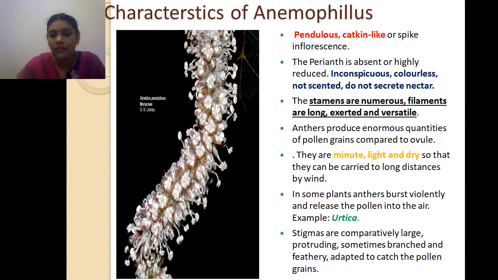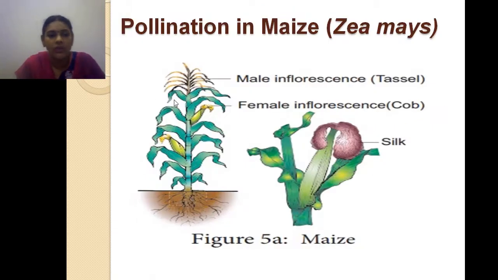Next, without the hindrance of leaves. What is the meaning? If you see this picture, the anther is presented above the leaves, not between the leaves or below the leaf. It is always presented above the leaves. This arrangement allows the pollen to be liberated from the anther easily, without the hindrance of the leaves.